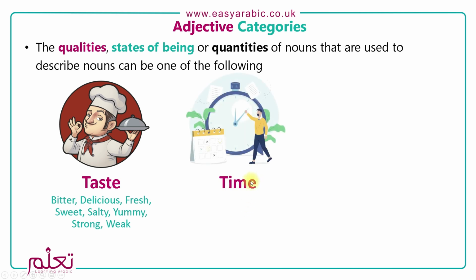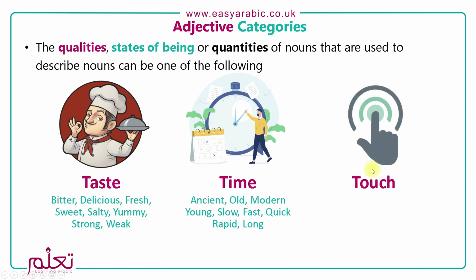We can then also use time. So we say that is an ancient house, you know. Fast, someone is really fast, you know. Then we have touch. So here we can say something is clean or dry or wet. Now all of these categories, like I said, we will go through and cover in the upcoming lessons, and we'll do examples of these in Arabic.